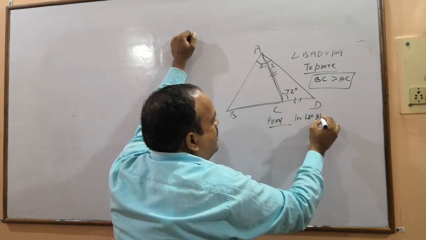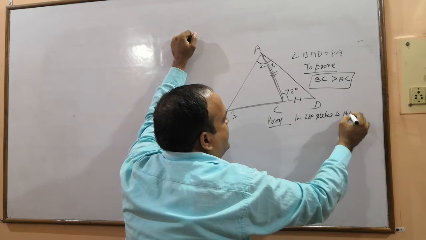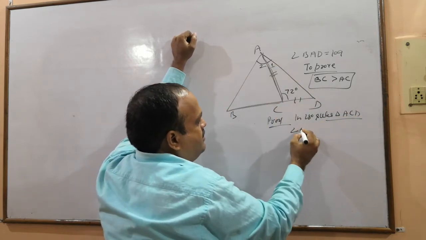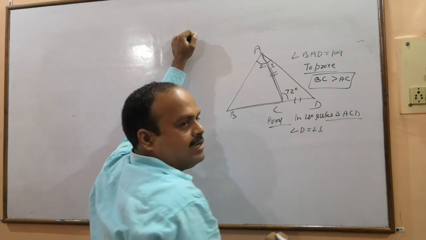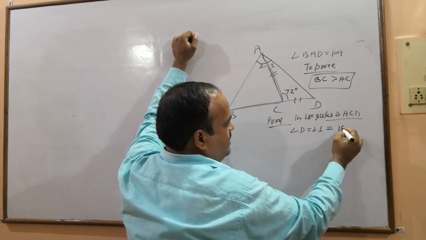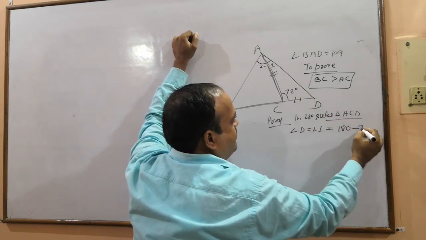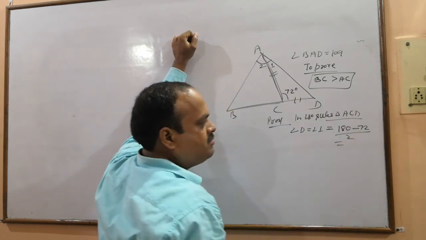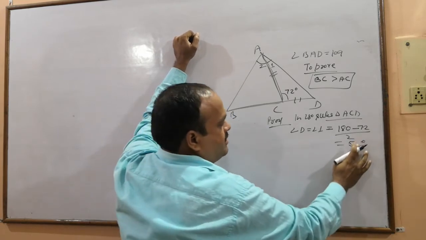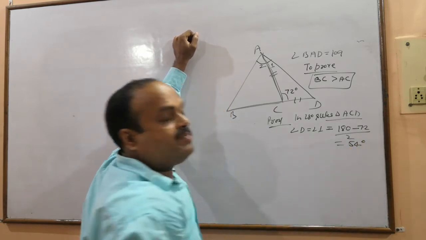In isosceles triangle ACD, angle D and angle 1 are equal, and their measure is 180 minus 72 by 2, which is 108 by 2, 54 degrees.